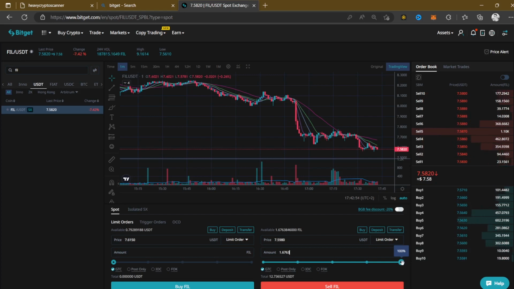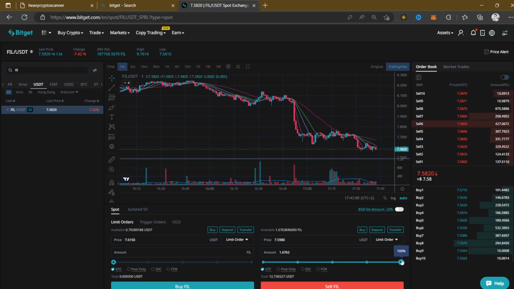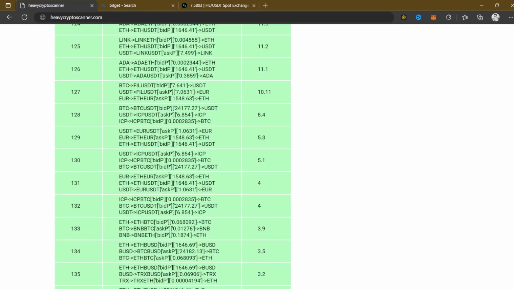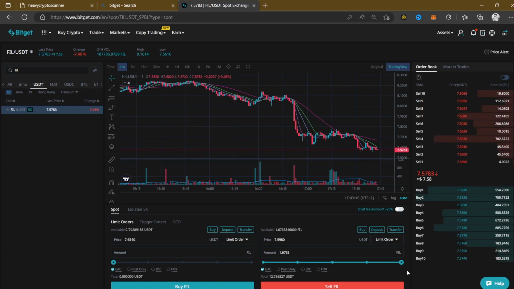We made like $2 on this triangular crypto arbitrage opportunity. So just exactly what it says right here, it says 10%, exactly as what it says right here. Okay, so with $10, we're making at least a profit of $2. All right, and this is crazy, guys, because if you think about it, if you put $100, you'll make at least $20, right?